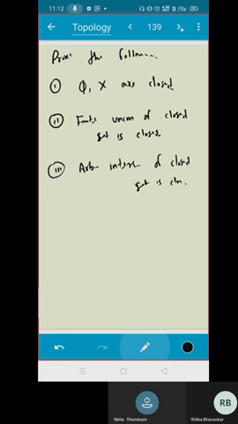Sir, first one will prove. Yes, how will you prove? We take phi. Phi complement is X, and X is open. Correct. So phi is closed.